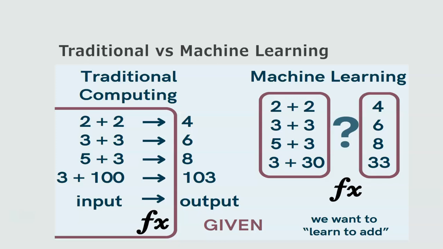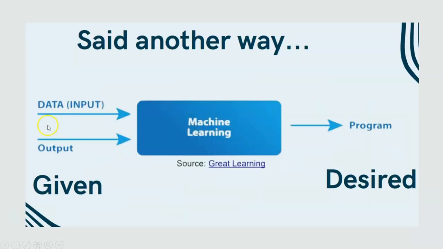What is the difference between traditional computing and machine learning? Traditional computing means we are giving the input and we expect the output. But in machine learning, you are giving the input and you're giving the output, but the machine will understand how the output is generated from the input. So this is all about learning the pattern, whereas traditional computing is not understanding the pattern but simply delivering the output for us. This is the basic diagram that you can understand very easily.